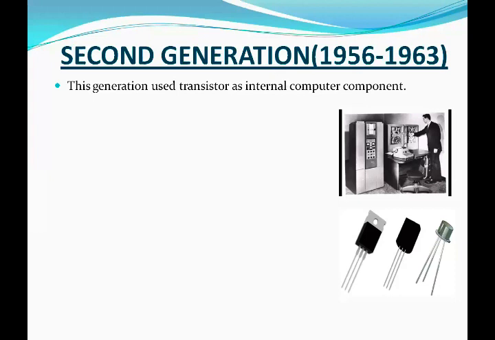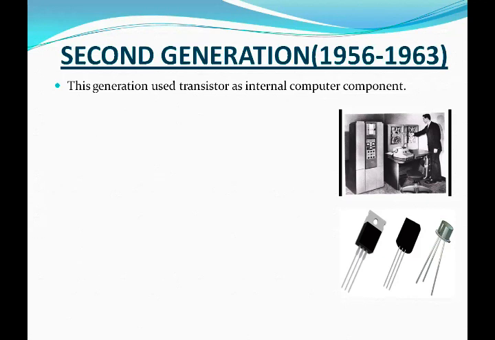What is a transistor? The major invention of the second generation was the transistor, which was used in place of the vacuum tube. These transistors were very small in size and generated less heat. By using these transistors, the size of the computer was reduced and the efficiency was increased.